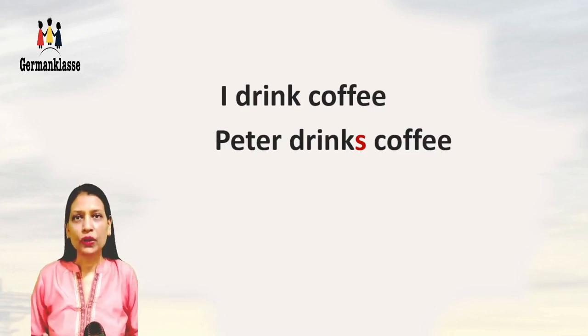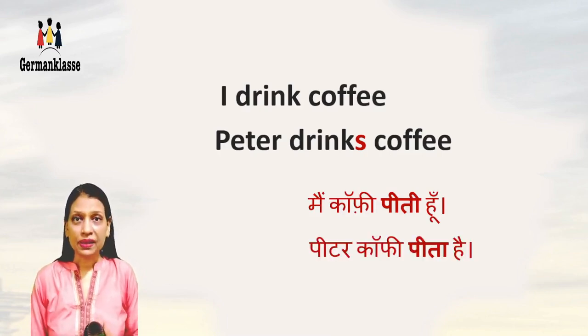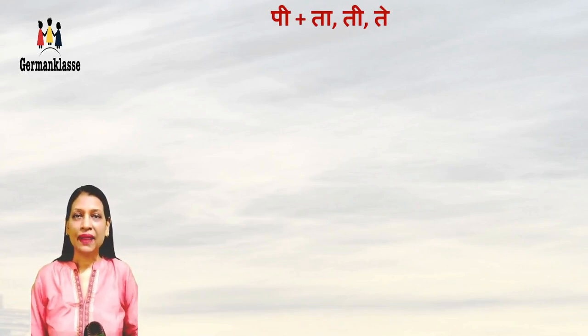So for those who know Hindi, let me also give a Hindi example. मैं कॉफी पीती हूँ. Peter coffee पीता है. So what has happened here? We took the word pina, that is to drink, and then we took just a part of that verb, pee, and we added some endings to it. For मैं it became piti. For Peter it became pi and ta.